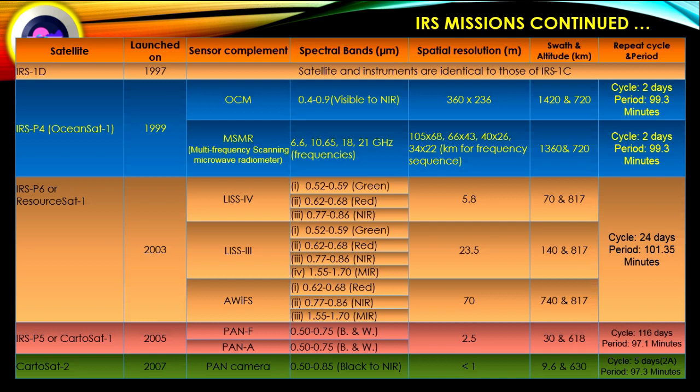Swath is 9.6 kilometer and altitude of the satellite 630 kilometer. Repeat cycle 5 days and period of this satellite 97.3 minutes.